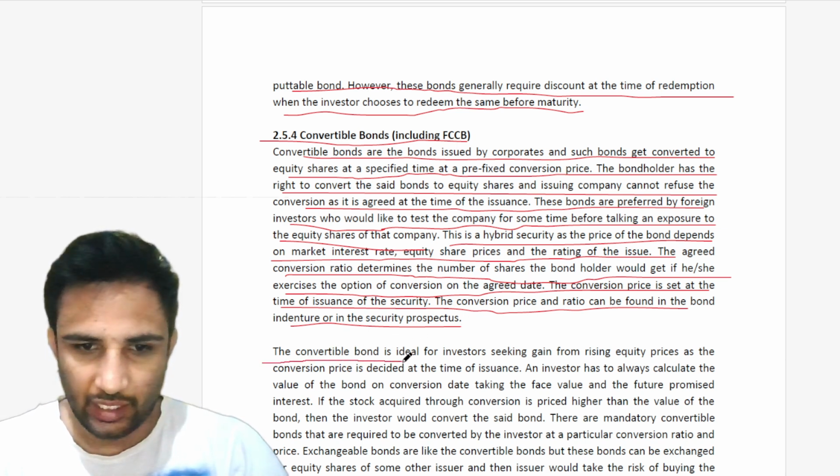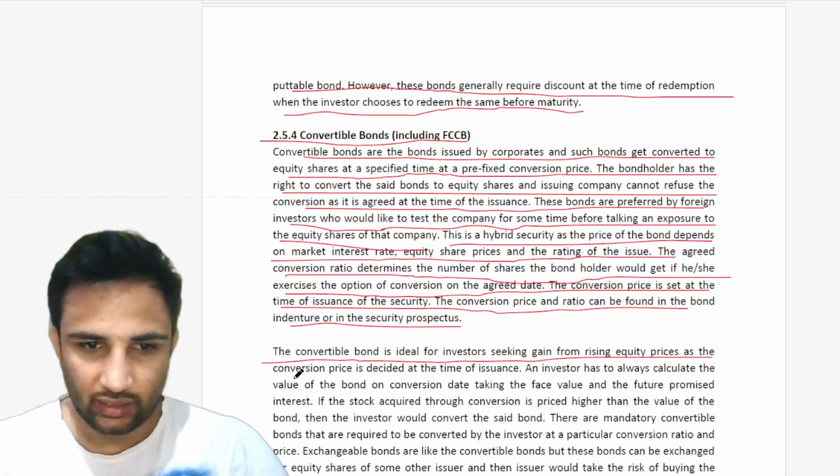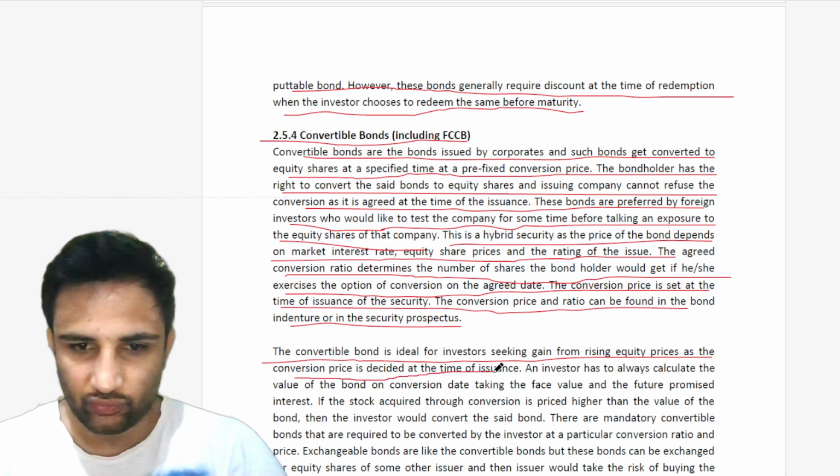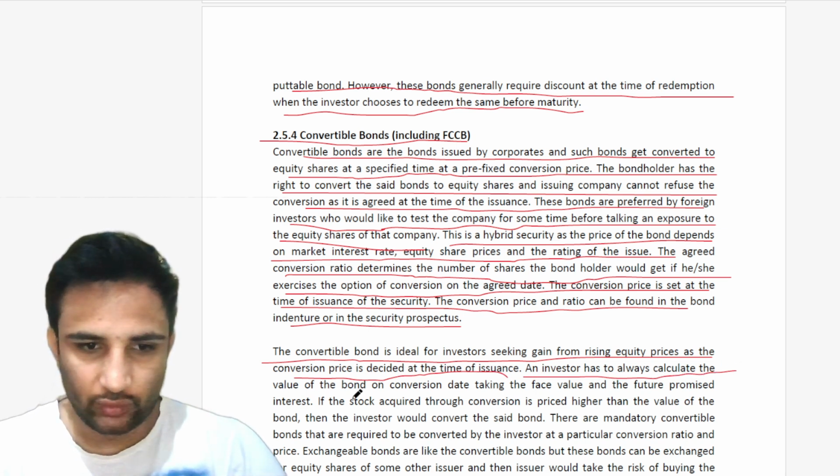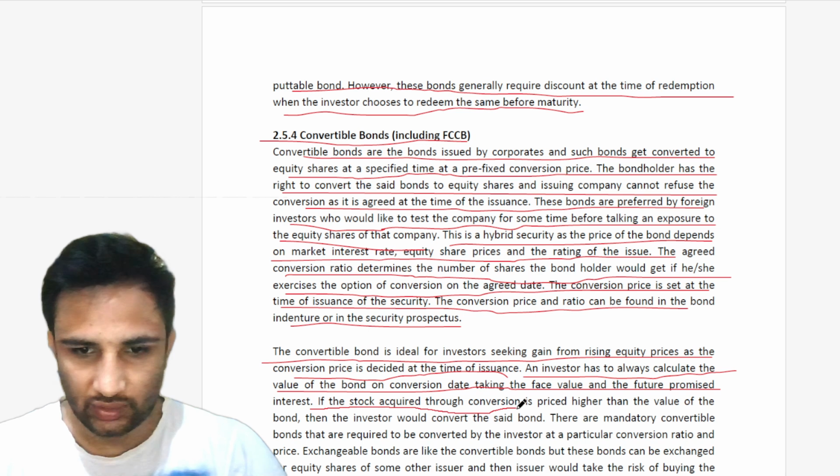The convertible bond is ideal for investors seeking gain from rising equity prices as the conversion price is decided at the time of the issuance. An investor has to always calculate the value of the bond on conversion date, taking the face value and the future promised interest. If the stock acquired through conversion is priced higher than the value of the bond, then the investor would convert the said bond.